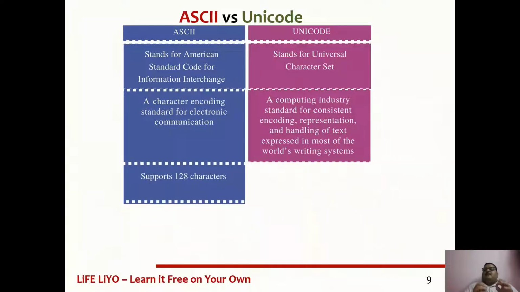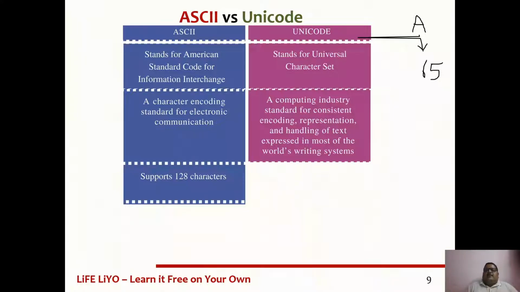Now, whatever you want to represent through ASCII, it supported only 128 characters. For example, we have the uppercase character A. This A can be represented with 65 in ASCII. Like that, if you want to represent anything in ASCII, we can represent it with the 0 to 127 number system only.